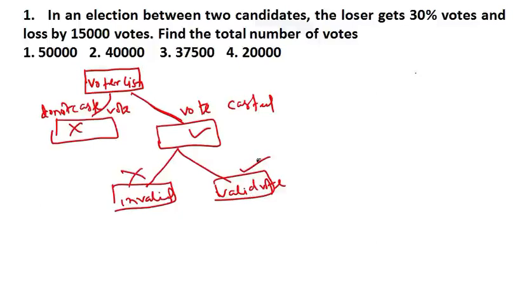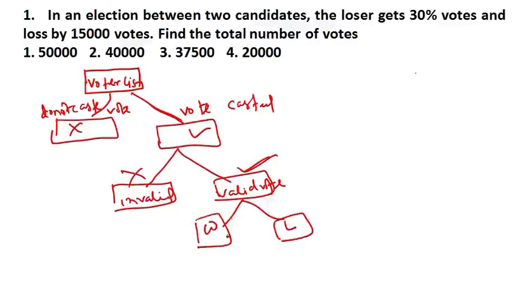Let me repeat, this is vote casted. Among this vote casted there are some people who have made some mistake and due to that mistake their vote becomes invalid, and the rest have done it right, so their vote is valid. From this valid vote only, the winner and loser get votes.